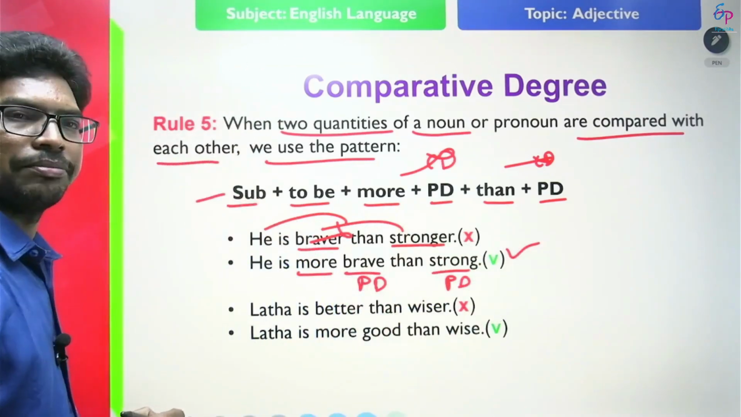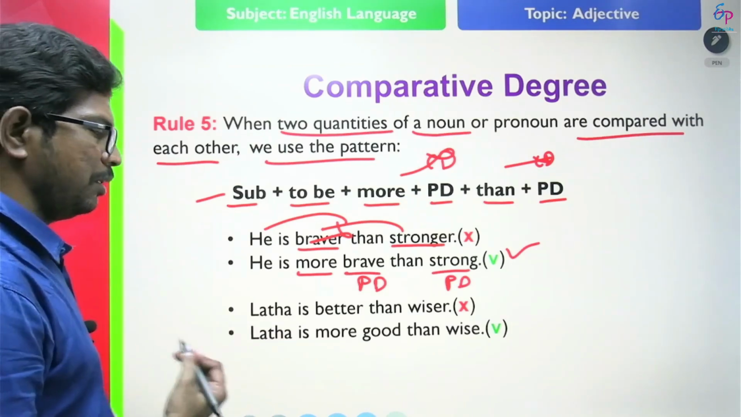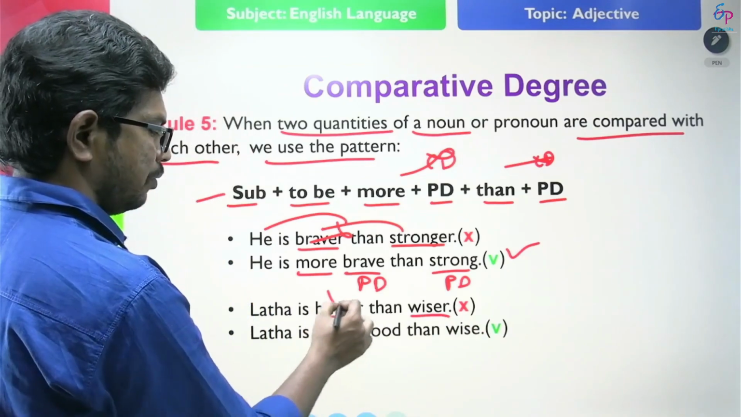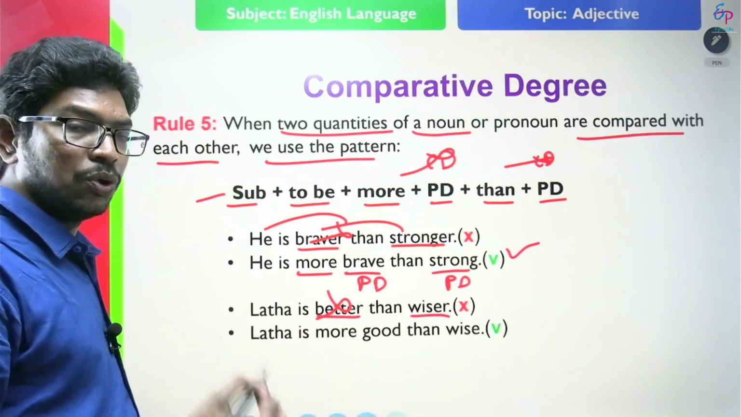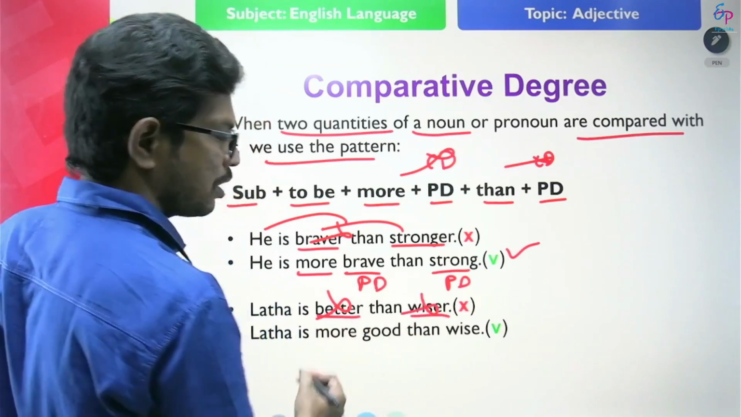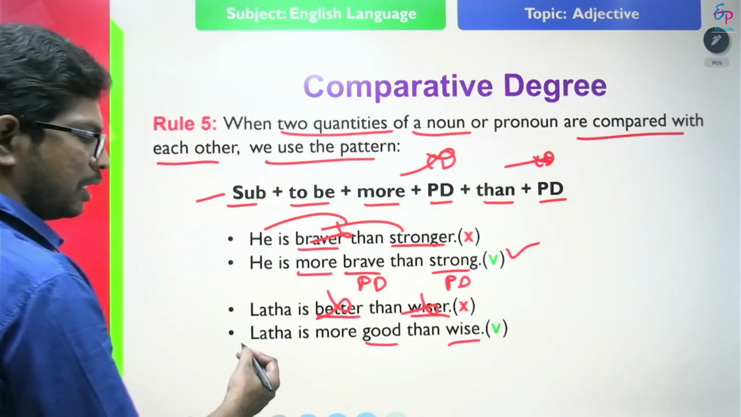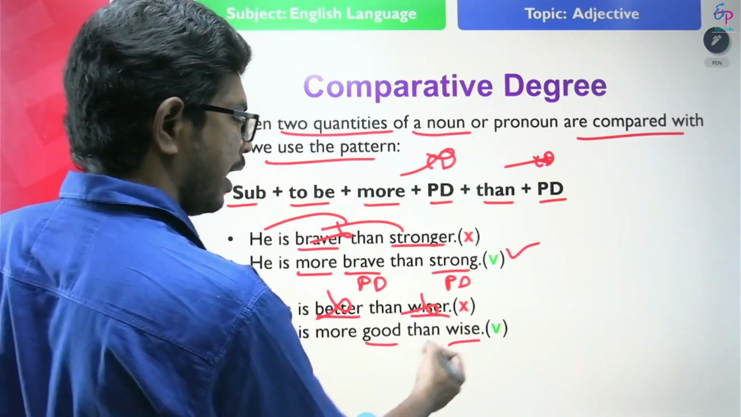Apply this structure. Look at another example. Lata is better and wiser. So here I am comparing two qualities of the same person. We should not use comparative degree. So we use positive degree. What is the correct one? Lata is more good than wise.